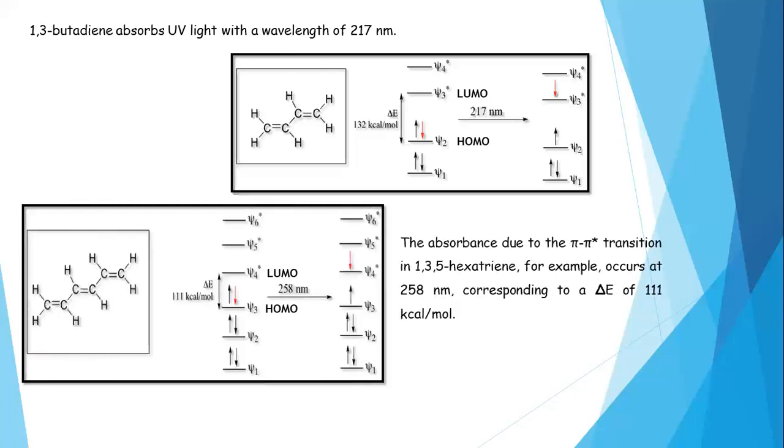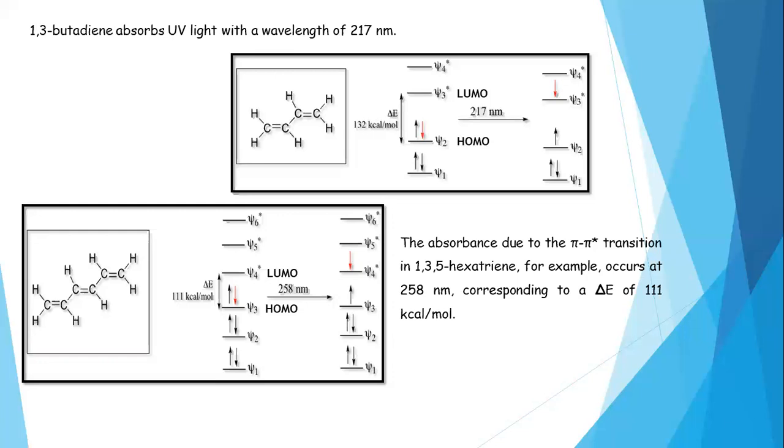Let us go for one more molecule. 1,3,5-hexatriene. One more double bond is added in the molecule. So here the π to π star electron transition is taking place because we have two types of electrons, sigma bonding electrons and π bonding electrons. Sigma bonding electrons are tightly held with the molecule. π bonding electrons are loosely held with the molecule, because the bond energy of a sigma bond is more compared to the bond energy of a π bond.